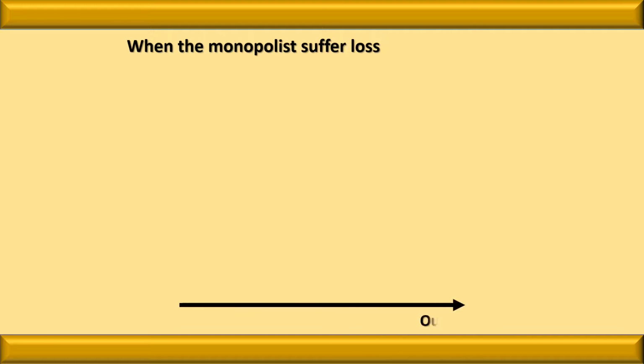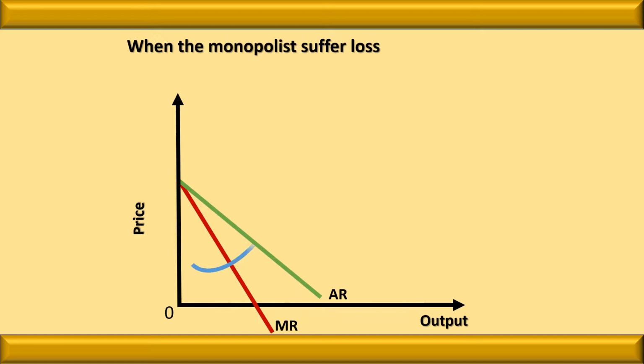Let us see how the organization will suffer loss. Quantity will be determined at the point OQ. Here the price is OP, and we can say that the average cost is above. At this level of output, the cost is above average revenue. Average cost is BQ, average revenue is CQ. We can say that the cost is more and the revenue is less, and the loss is BC or ABCP.